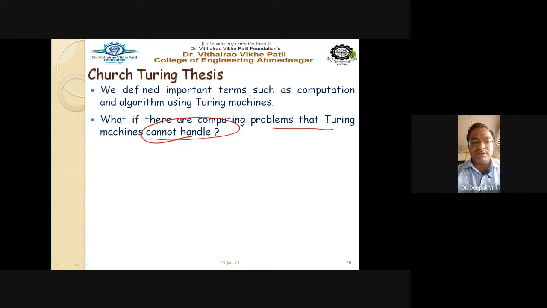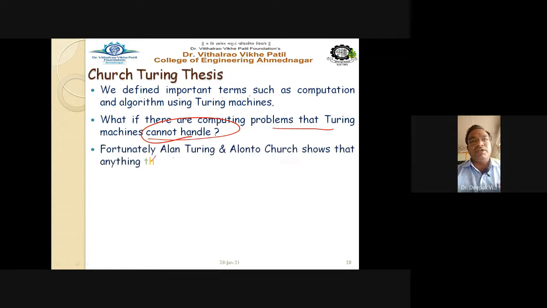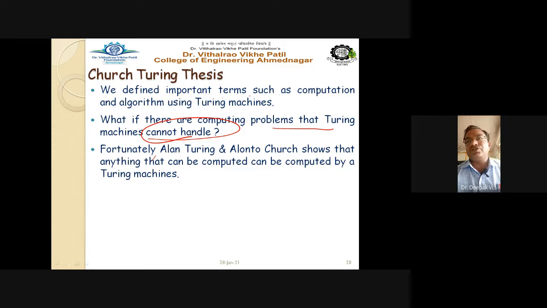Fortunately, Alan Turing shows that anything that can be computed is computed by a Turing machine. So anything which is computable, definitely it is computed by a Turing machine itself.